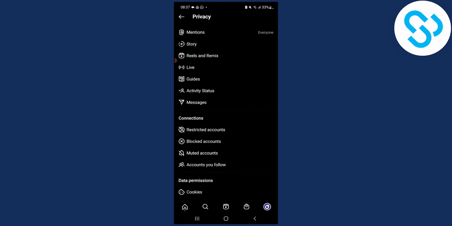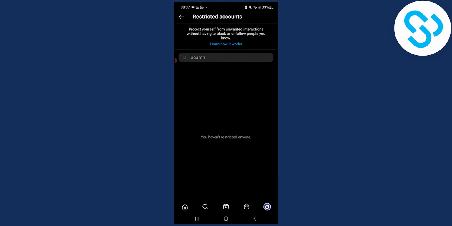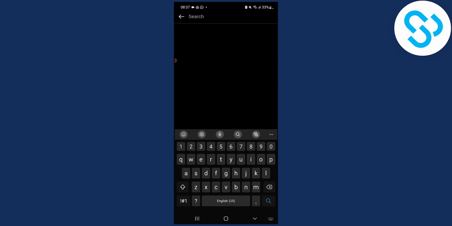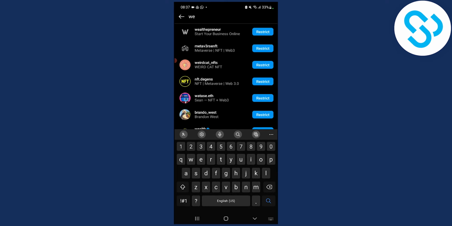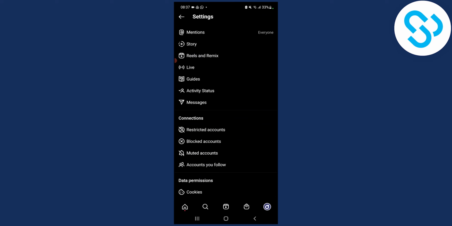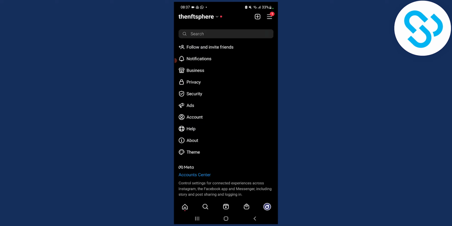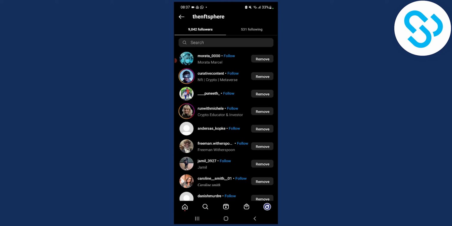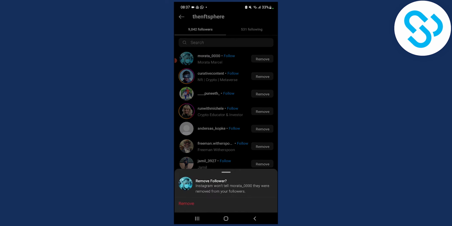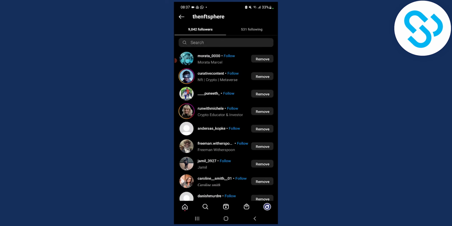Now, if you want to restrict a certain person, right, or a single person, what you can do is scroll down here. You can go to restricted accounts, click continue, and then search for accounts that you want to restrict, right? For example, I can type in the account, click restrict, and that will restrict the account. Now, if we want to, for example, remove a follower, we can go to our followers list right here, and we can just click on remove follower right here, and that will remove the follower.